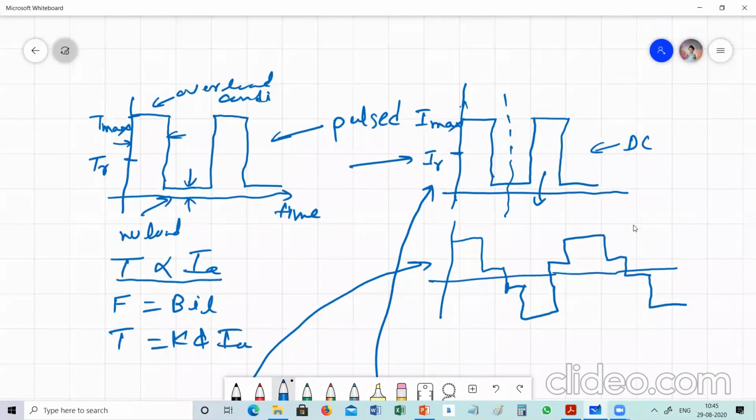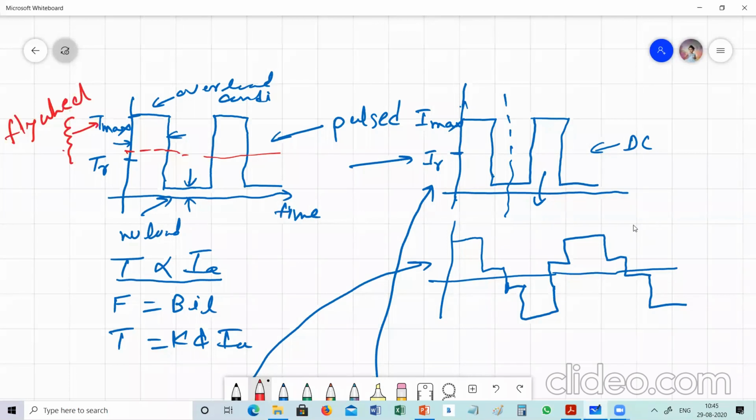Means what, if the extra load is required, extra torque required is this. Up to this point, the rated torque is provided by the machine, and the extra torque required is provided by the flywheel mounted on the shaft of the motor. And this is nothing but load equalization.